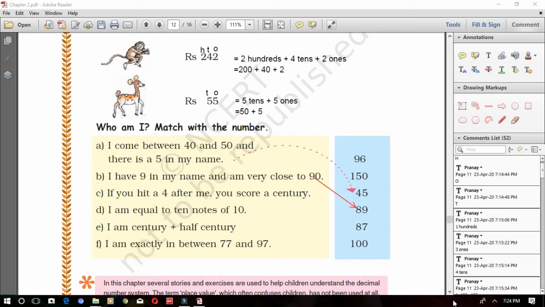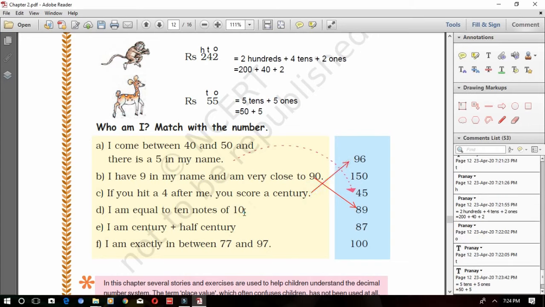The number should be 4 less than 100. So which number is that? 96, 150, 45, 89, 87, 100. So 100 minus 4 will be the answer. See the backward counting. What will come before 100? 99, 98, 97, 96. So the number is 96. So match it with that number.